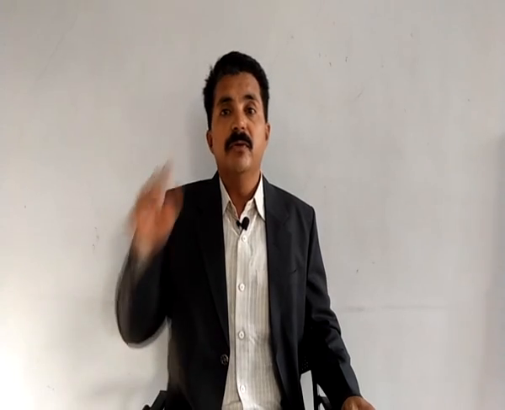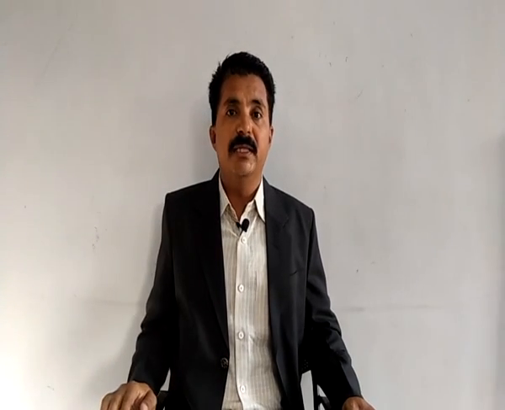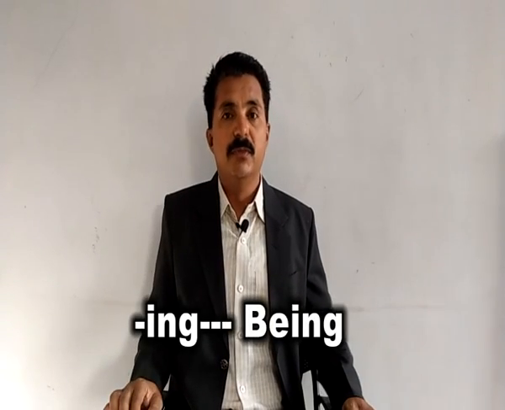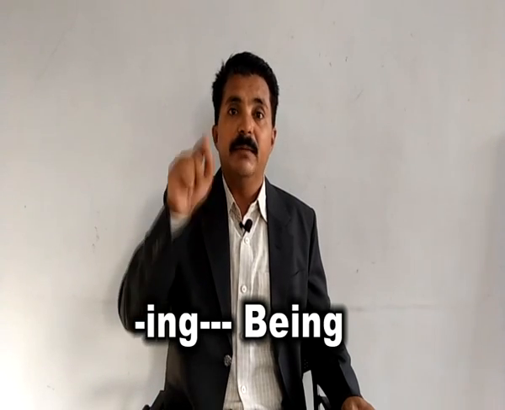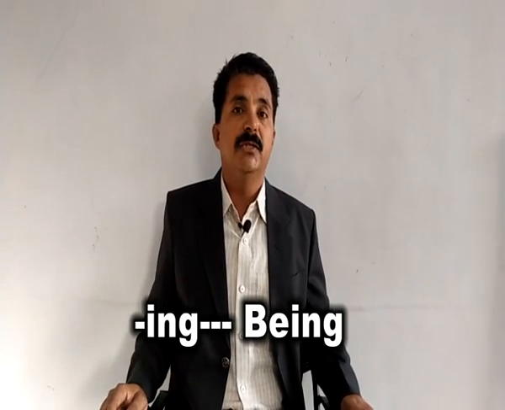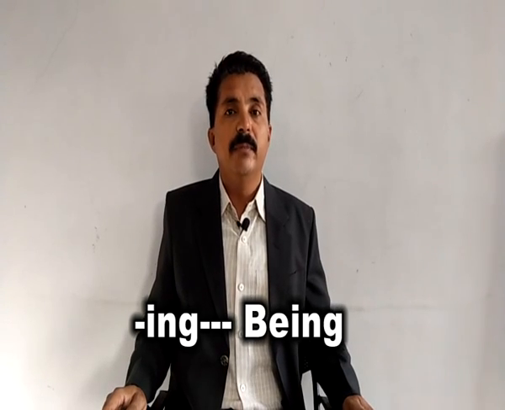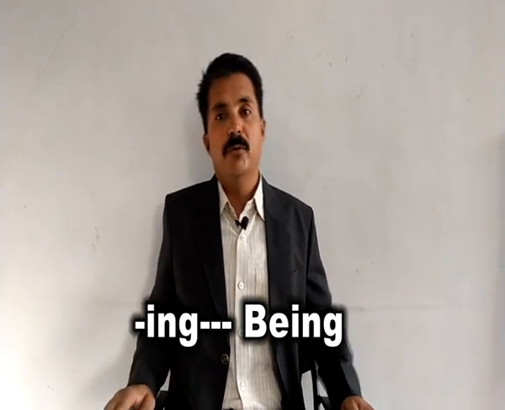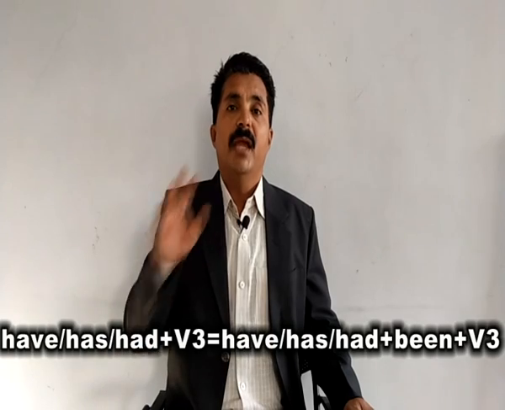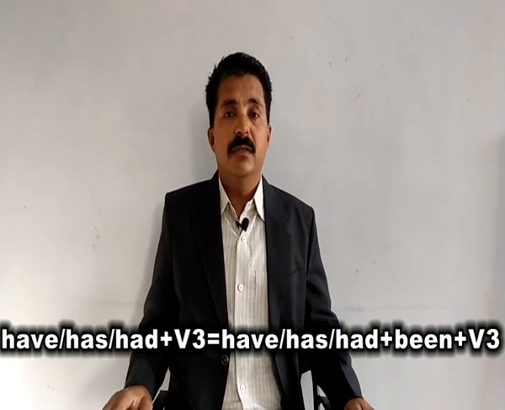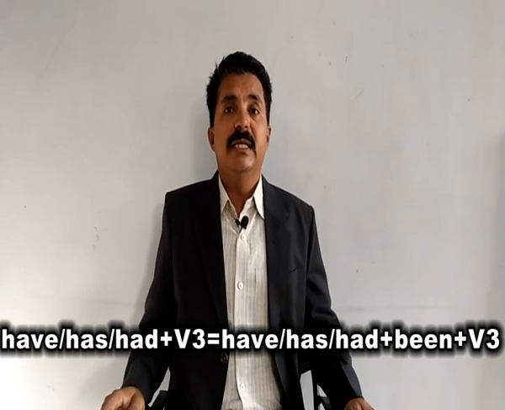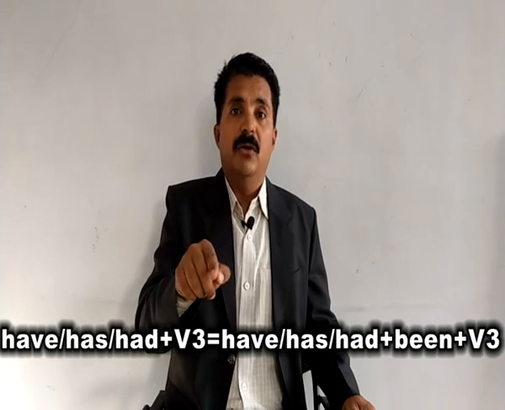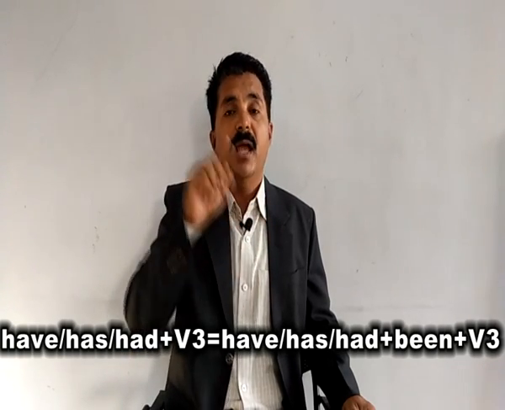When should we use being? Whenever there is an ing form in the sentence, meaning all continuous forms of the verbs, instead of removing ing completely, we will make it being. We will give special attention to ing and convert it into being, and we will use it before the third form of the verb. Lastly, been. In all the sentences in which there is the construction of have, has, had plus V3, we will use been in the middle of have, has or had and V3.